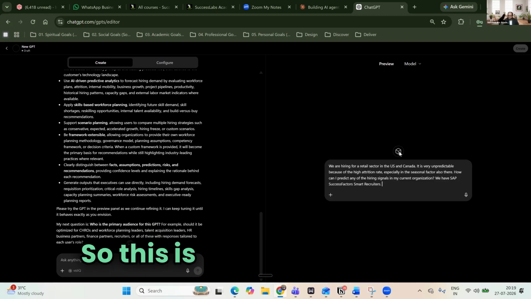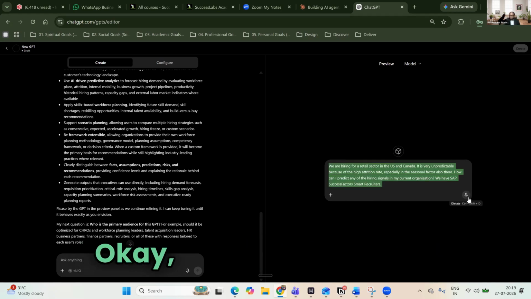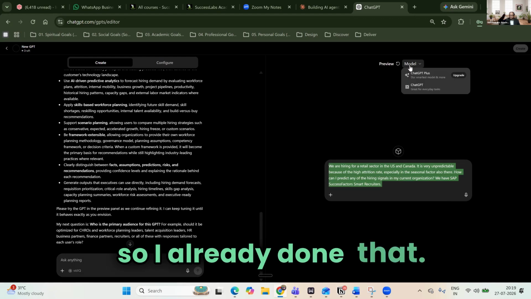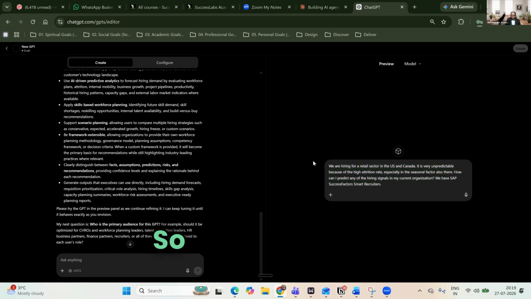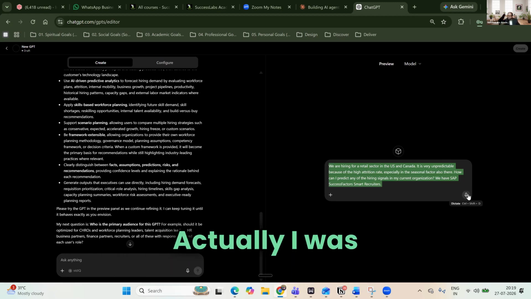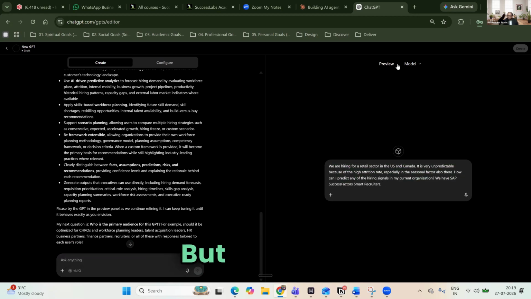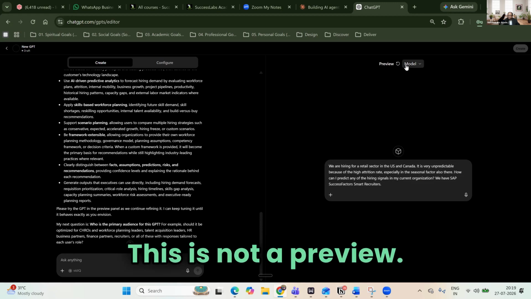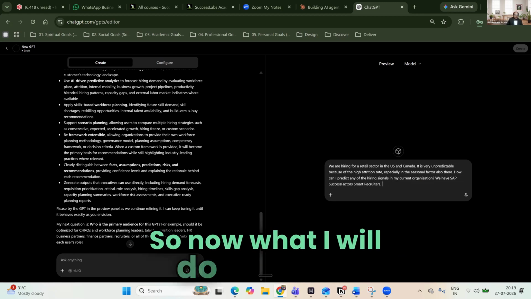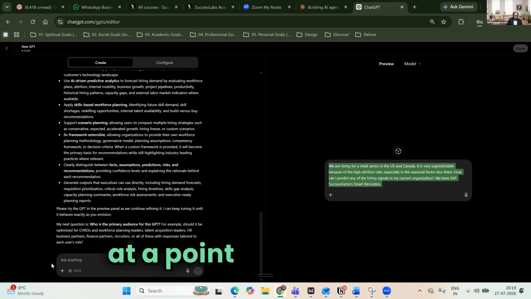Okay, so this is the preview. Anyway, it is not working like this. Rather, it has to be dictated, so I already did that. Anyway, it's okay, that is something we will do at some point of time. I was thinking it would be submitting, but it is not submitting in the preview. So in this way it is not working; rather, I will be putting it in at a point of time.